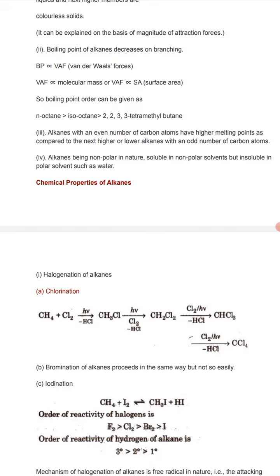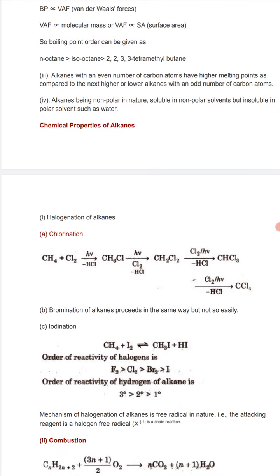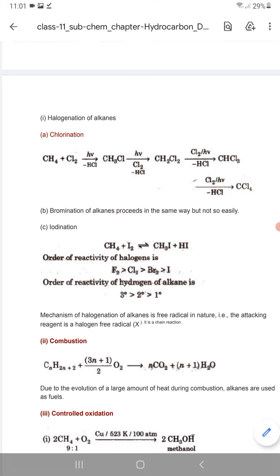Okay. Another example is iodination. And the order of reactivity of halogens is fluorine is greater than chlorine, chlorine is greater than bromine, and bromine is greater than iodine. Okay. Thank you. Next we will discuss combustion and controlled oxidation in the next class. Okay, thank you.